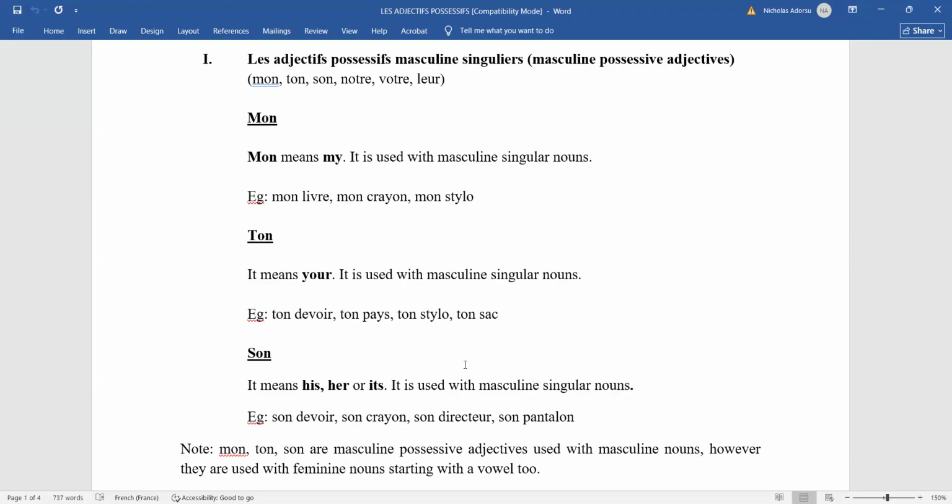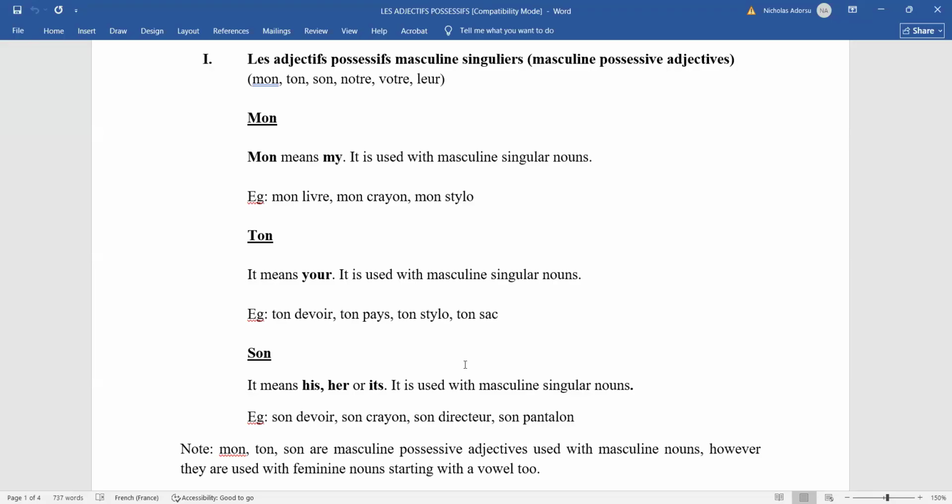So you realize that it is the noun that will determine the type of possessive adjective I'll use. If something belongs to a male or female, we will use the possessive adjective based on the gender of the noun, but not the person the thing belongs to. Are you getting what I'm saying? Do you understand what I'm saying?